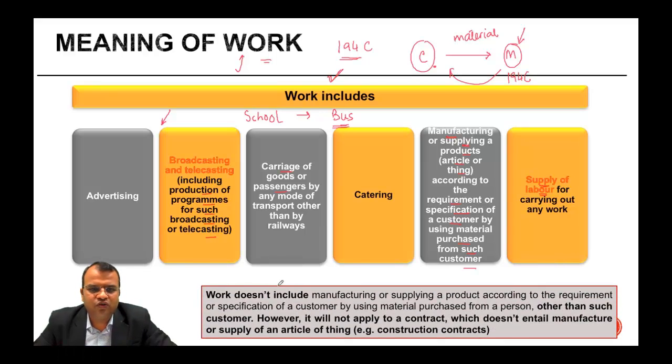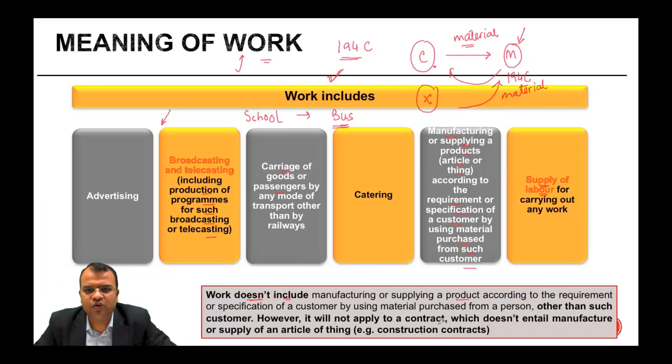But one thing which you need to note is that work doesn't include manufacturing or supplying a product according to the requirement or specification of the customer by using material purchased from a person other than such customer. So in this case, if instead of purchasing the material from the customer, it would have been purchased from an independent person X, then it will not be covered within the definition of work.